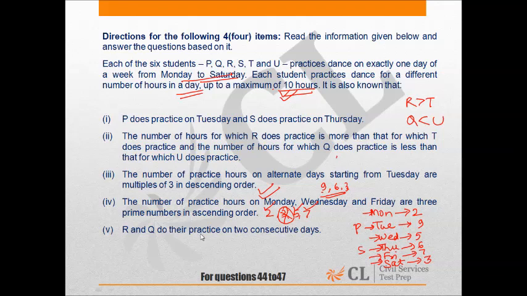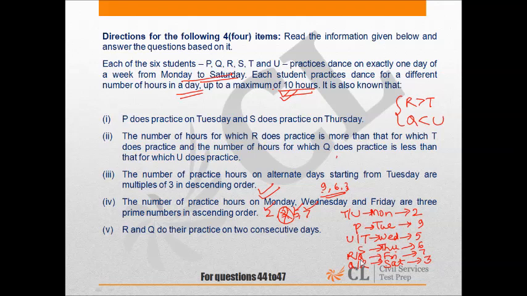Okay, R and Q do their practice on 2 consecutive days. So R and Q would be here, and T and U would be here, on Monday or Wednesday. Okay. Now R is greater than T and Q is less than U.